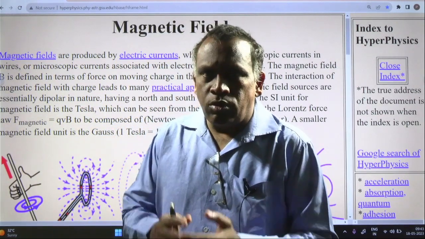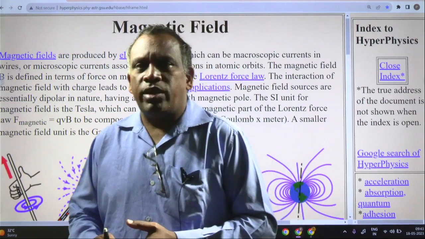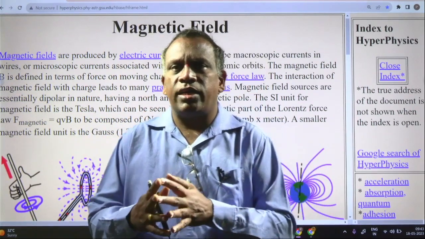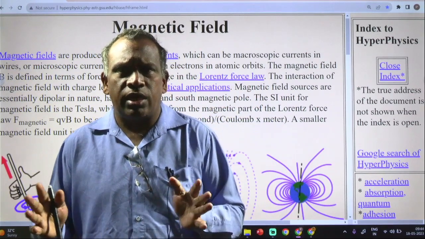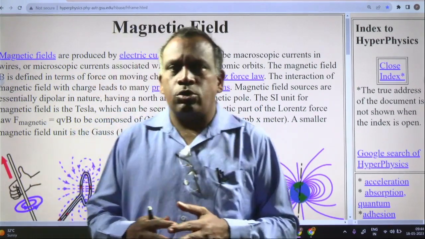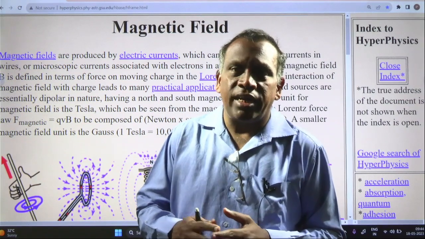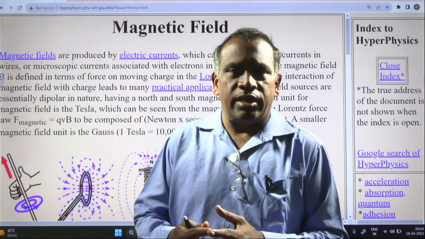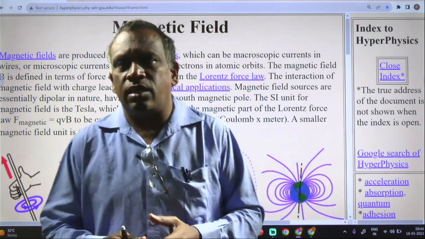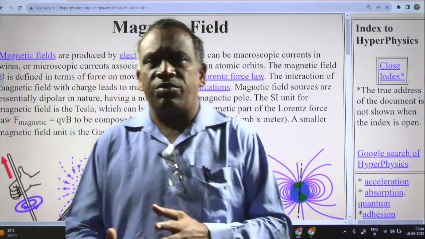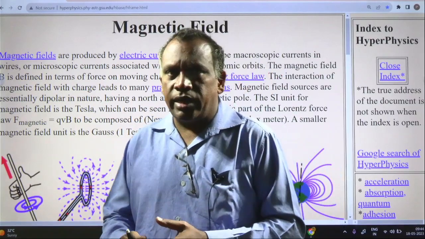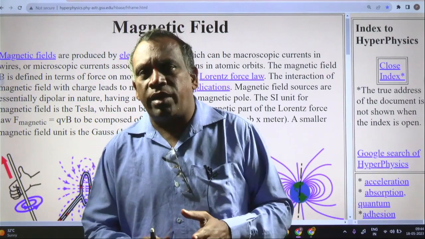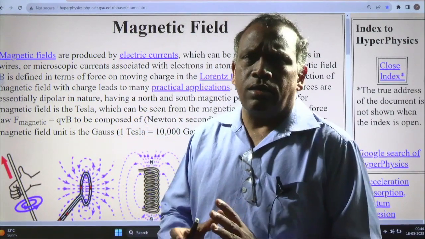There are two different types of magnets. One is called natural magnet, another is artificial magnet. Natural magnet is something which is available in nature, like lodestone. Magnetite ore, Fe3O4, is called a natural magnet. Artificial magnets are man-made magnets like bar magnet, horseshoe magnet, cylindrical magnet, spherical magnet, etc.